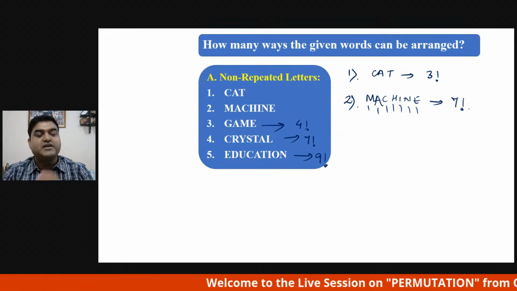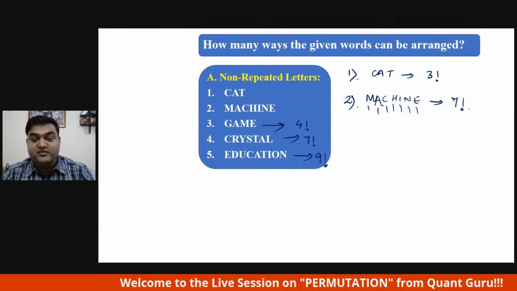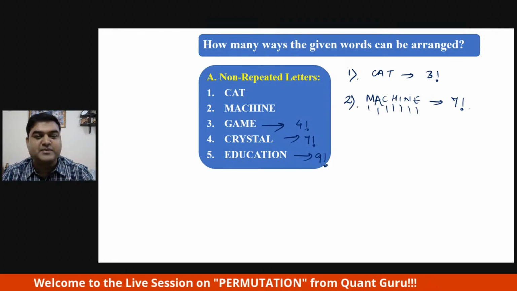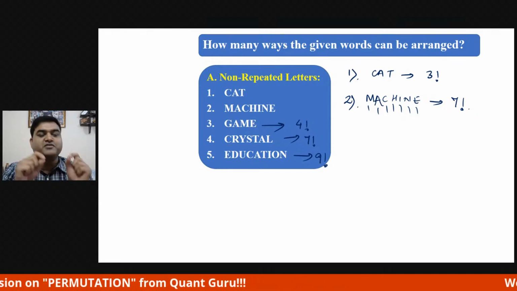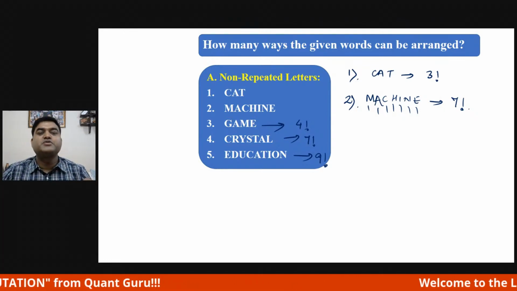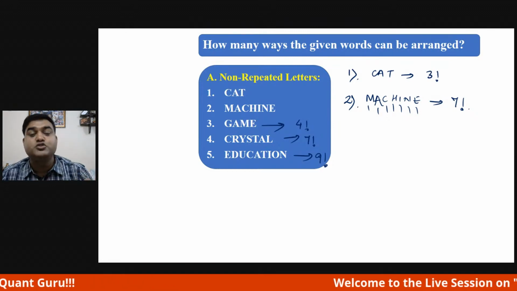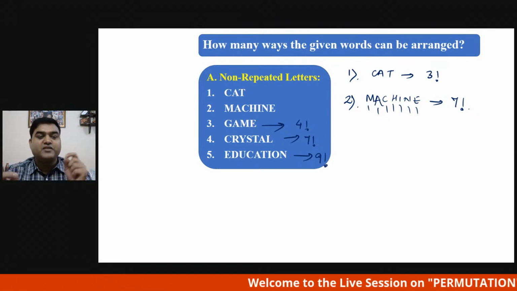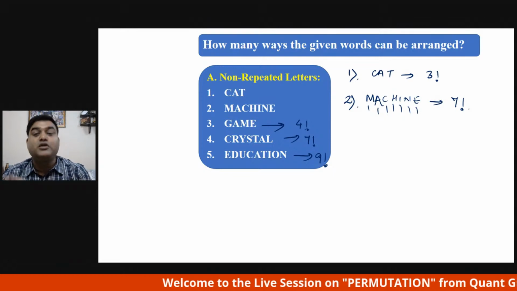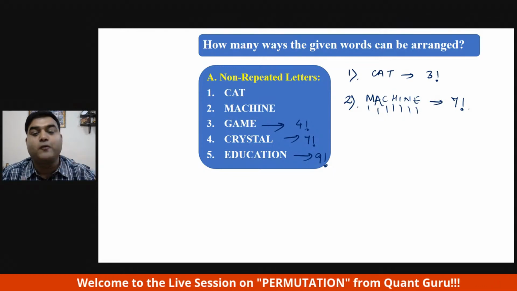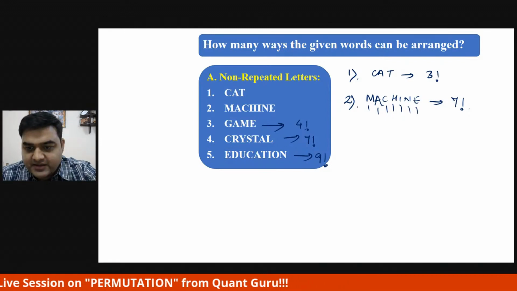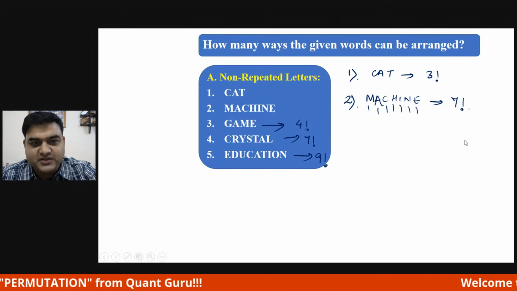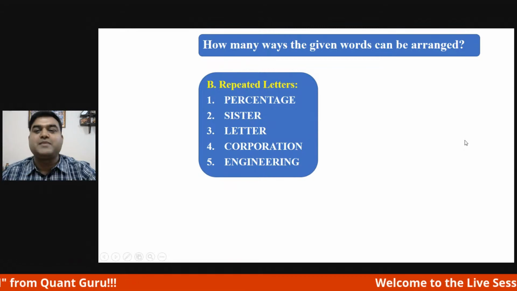We together are going to do some sums now, wherein we'll talk about vowels and arrangement of the words. They'll give, suppose education, so A, E, D should come together always, in how many fashions. So we will talk about all those questions starting now. Hope you guys are enjoying this. Okay, so let's start with the second type of questions.